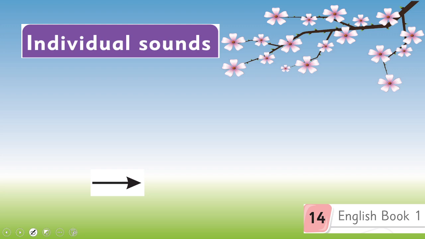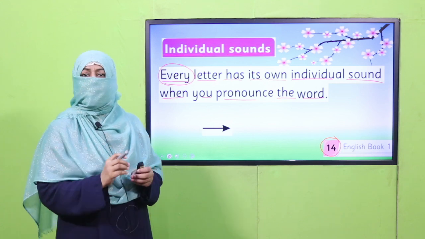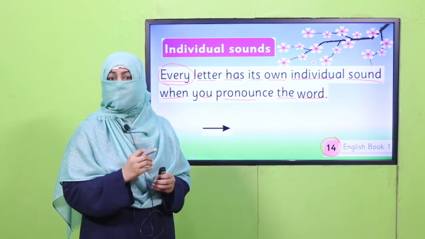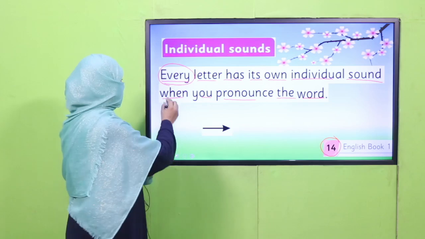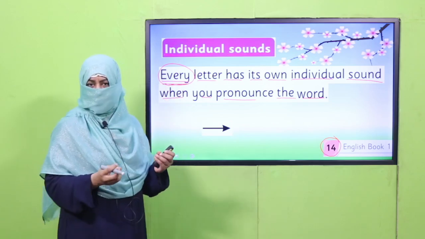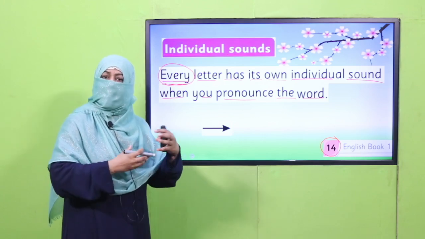All right, here we come to the book. Open your book on page number 14. It is individual sounds practice. Every letter has its own individual sound when you pronounce the word. Okay, my dear students, first we learned the sounds of alphabets. Then we practiced the initial letter, initial sound. Now we are practicing every letter. The way I told you, every letter makes a sound. We join those sounds together and make a word.